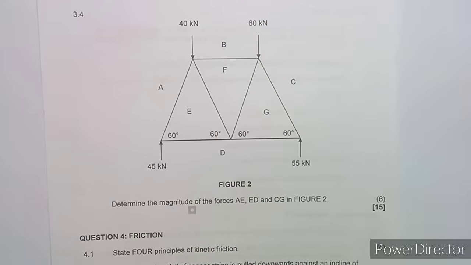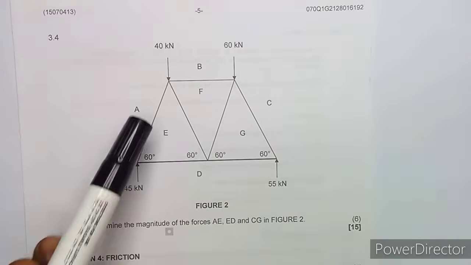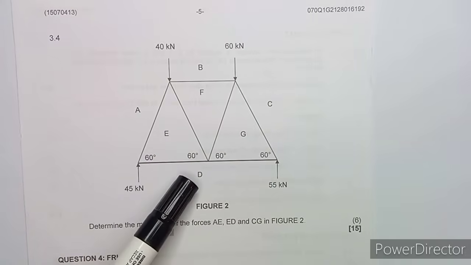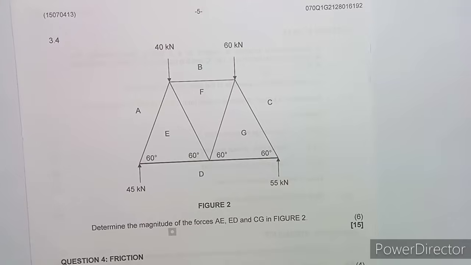So that's it, guys. Let's see another part of the question, which is on 3.4. Now they're asking us to use the roof truss that you're given, the one that we just drew, and they are now saying determine the magnitude of the forces AE, ED, E to D, and C to G. All right, so let's see, guys, what we can actually do in this case.